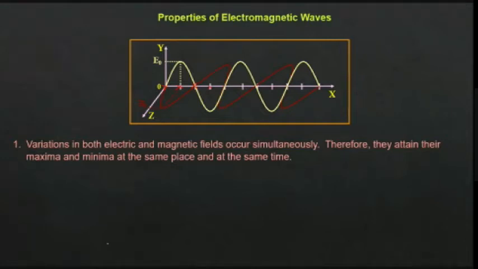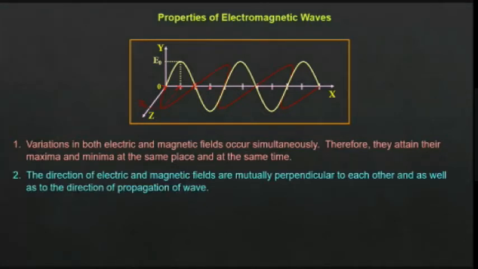You can see from that graph. Next one, the directions of electric field and magnetic field are mutually perpendicular to each other. See here, electric field is along the y-axis, magnetic field is along the z-axis. They are mutually perpendicular, as well as perpendicular to the direction of propagation of the wave, which is along the x-axis. So if the wave is moving along x, then the electric field will be along y and the magnetic field will be along z. They are mutually perpendicular to each other.